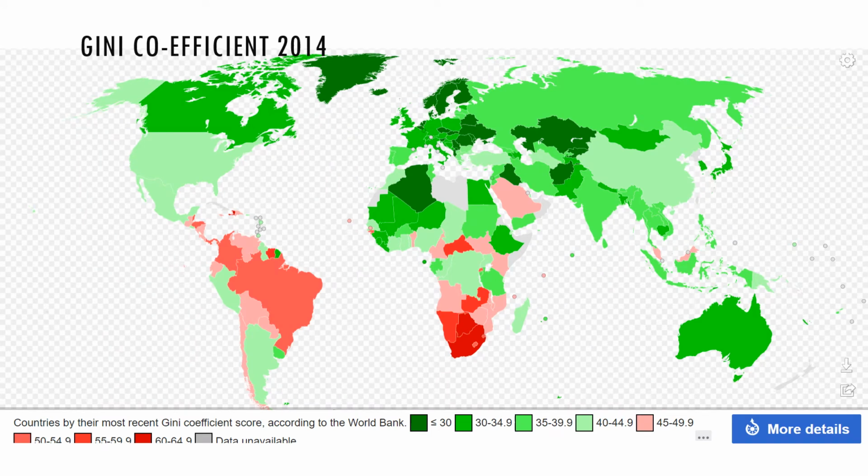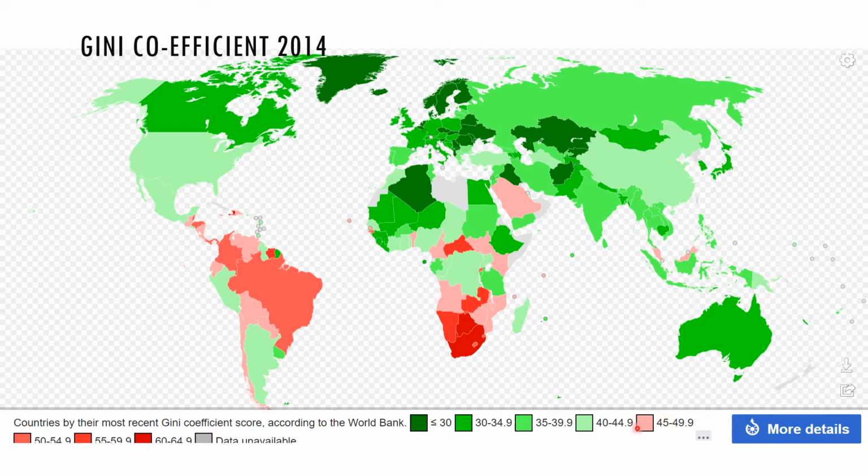So if we look around the world, here we can see where we have the most equal distributions and the most unequal distributions. So the dark green countries down here have Gini coefficients of 0.3 or less. When we have a look at Scandinavia in particular and parts of Eastern Europe, we see that they, unsurprisingly, have more equal distributions of income in those societies.